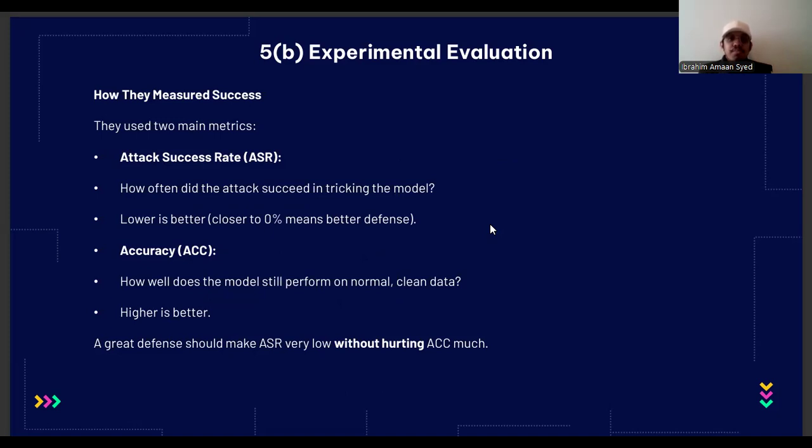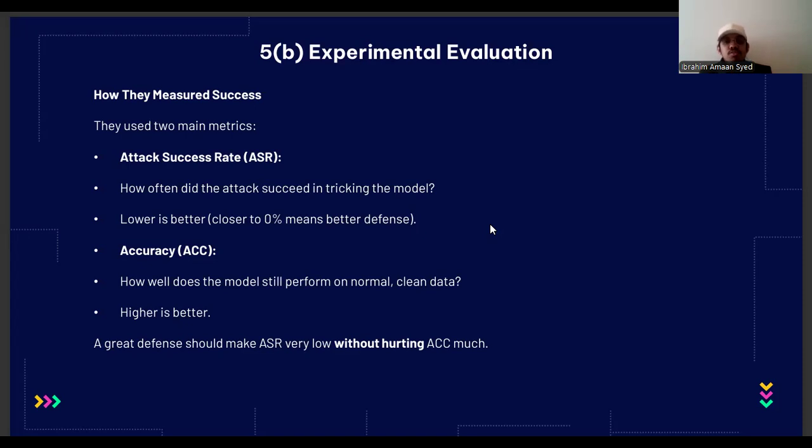Let's go into how they measured success. They basically used two main metrics. The first one was attack success rate. The second one was accuracy. The attack success rate is basically to see how often an attacker can trick the model after a backdoor is attempted. Imagine that an attacker has tried to sneak a secret trigger into the data. It sees whether the model can be fooled by that or not. Attack success rate should ideally be zero, which means the success rate is almost nothing. And D-Shield basically succeeded in avoiding all the attacks.